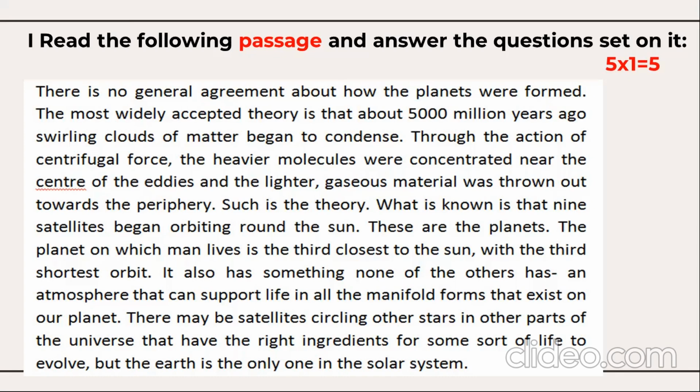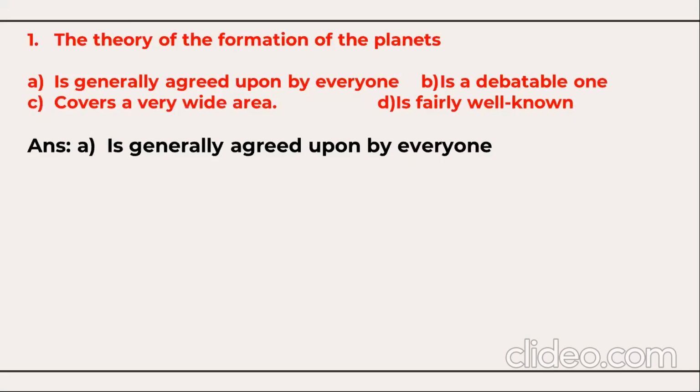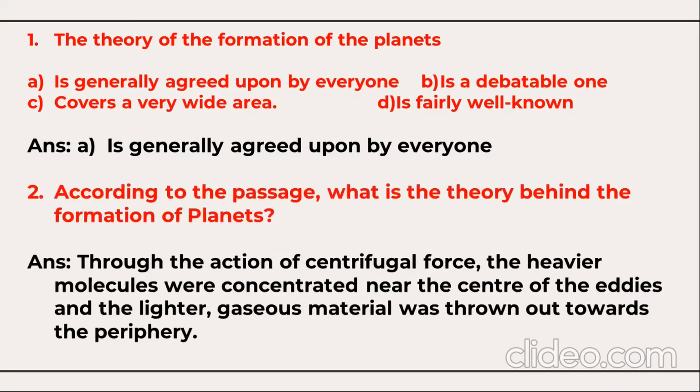So you need to read the passage 1 or 2 times to understand, and you need to answer 5 questions based on this passage. First question: the theory of the formation of the planets. Option A is the correct answer: is generally agreed upon by everyone. Second question, according to the passage, what is the theory behind the formation of planets? Through the action of centrifugal force, the heavier molecules were concentrated near the center of the eddies, and the lighter gaseous material was thrown out toward the periphery.